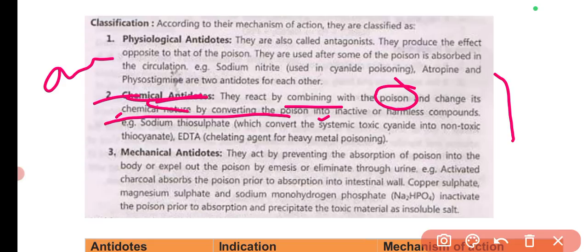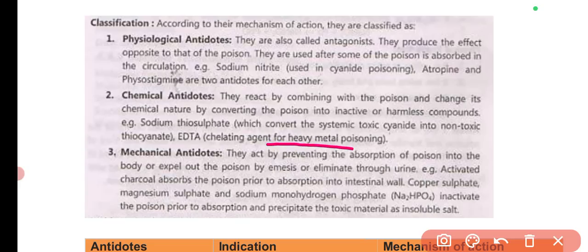So chemical antidote will basically combine with the poison, changing its nature, making it inactive, and producing the antidote type effect. Here the example is sodium thiosulfate, which converts the systemic toxic cyanide into non-toxic thiocyanate. EDTA is one of the examples of chemical antidote, which is a chemical agent for heavy metal poisoning. So from here only you will be able to find out the different antidotes.